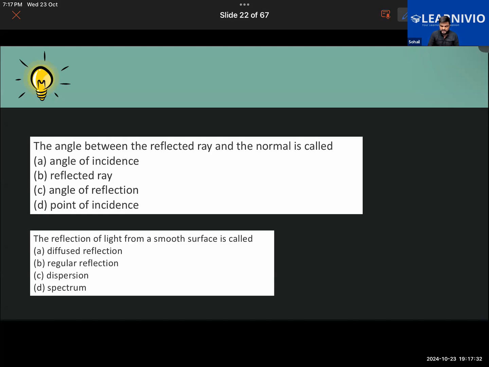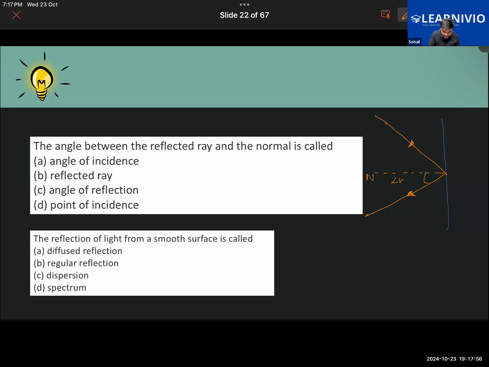Let me draw a diagram to help you understand what I'm saying here. So say that this is a plane mirror, this is an incident ray, and this is a reflected ray. And that is the normal here. So this is angle R, angle R for angle of reflection here, and that is the normal.